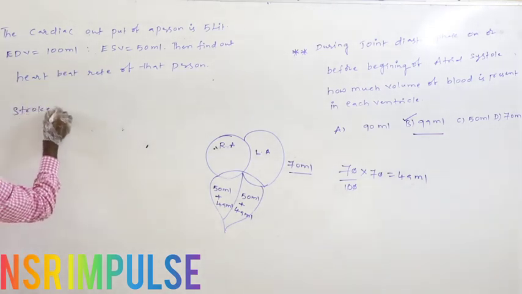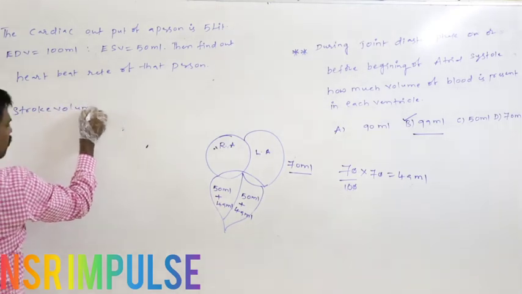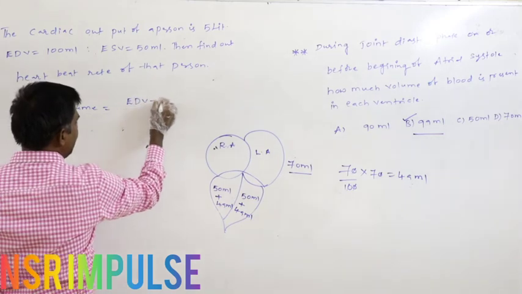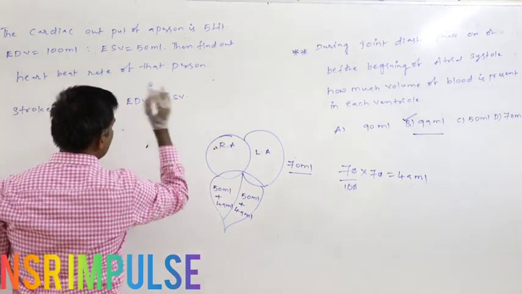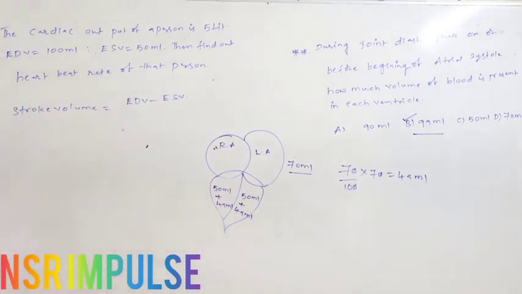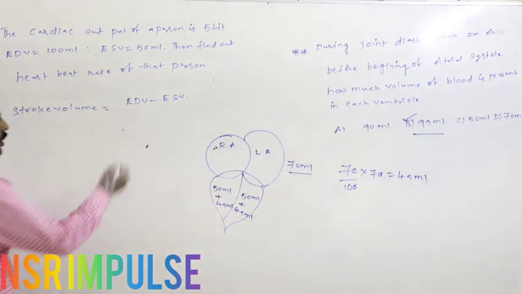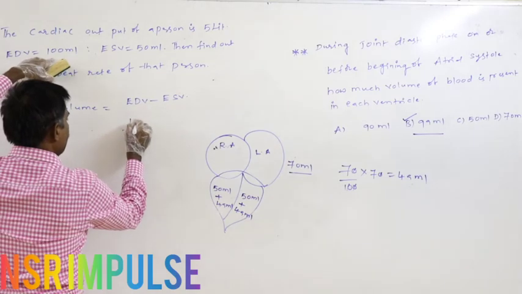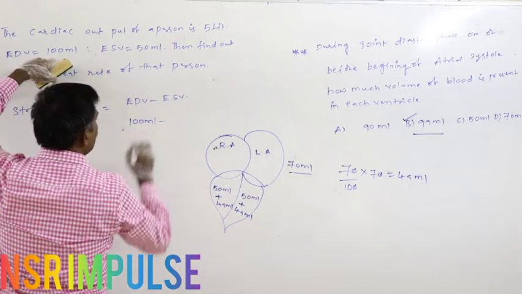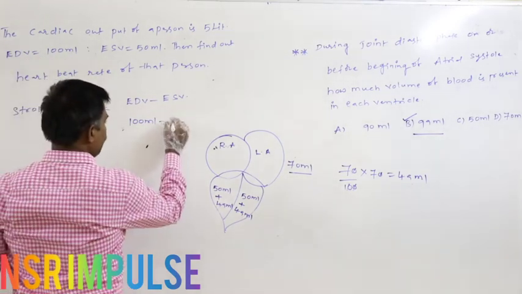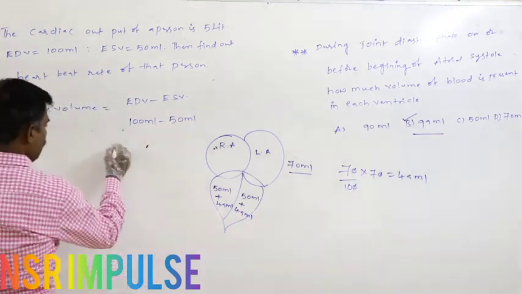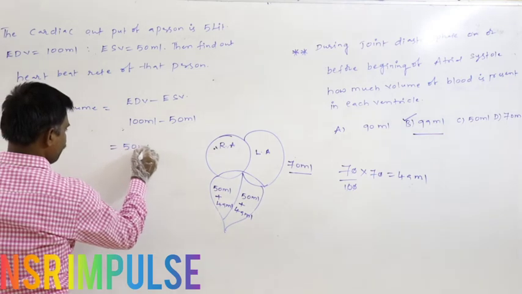Stroke volume, or beat volume, is equal to EDV minus ESV, end diastolic volume minus end systolic volume. What is the end diastolic volume which is given? 100 ml. What is the ESV? 50 ml. So totally that is equal to 50 ml.